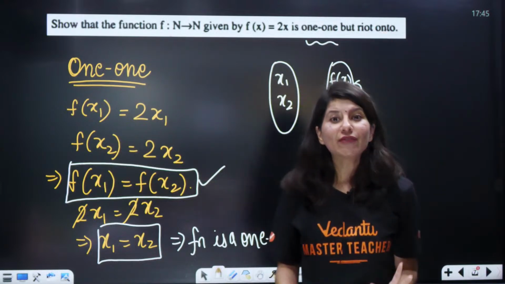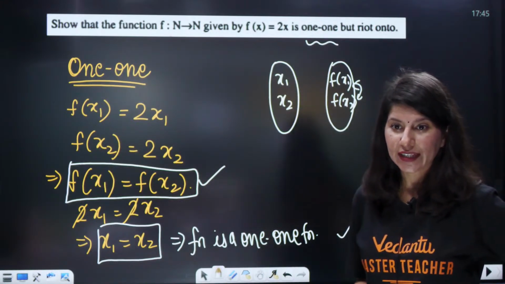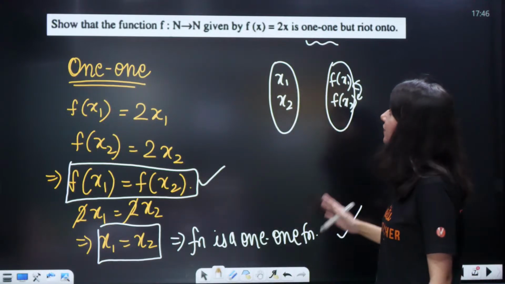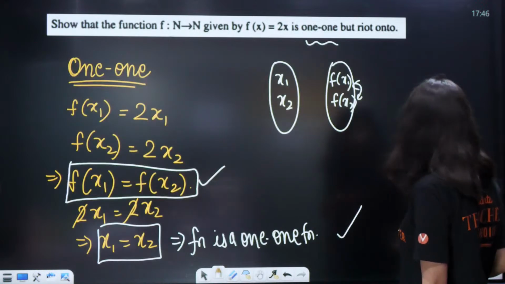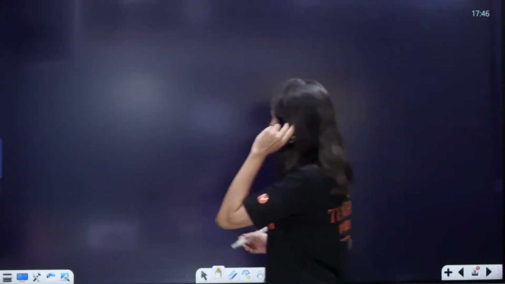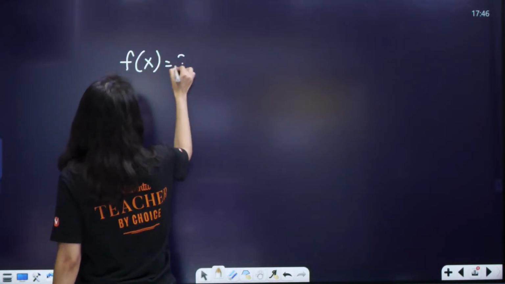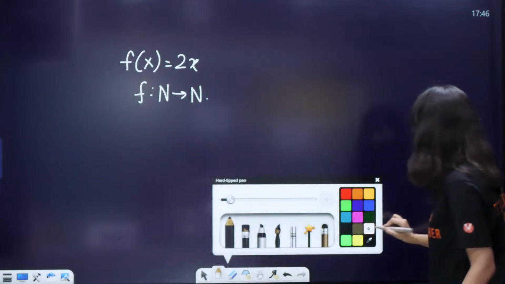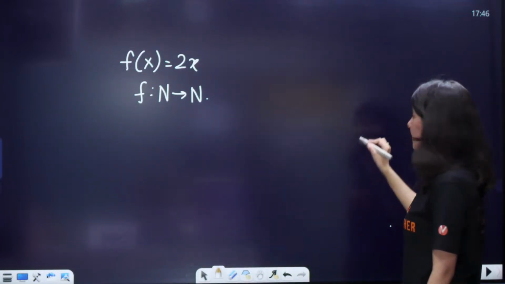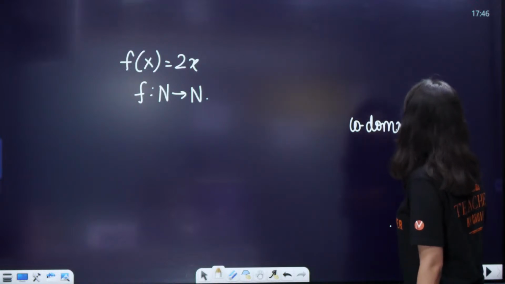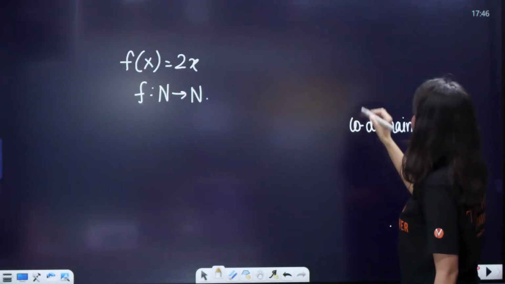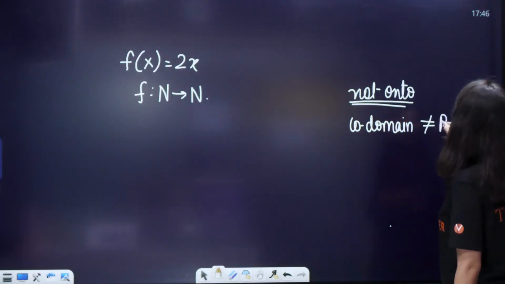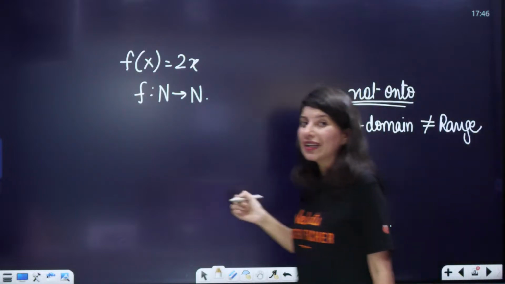Now we need to prove that the function is not onto. Now we have to check whether the function is onto or not. Yes, for onto, f(x) equals 2x, f belongs to N to N. What is an onto function? Tell me. In an onto function the codomain and range are equal. For a function which is not onto, codomain and range should not be equal.